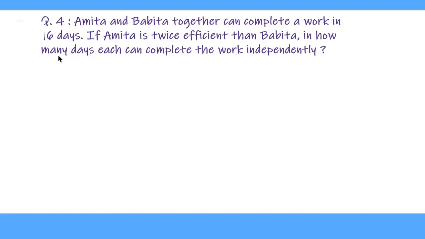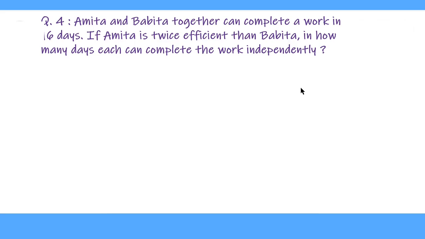Now we are going to solve the question based on efficiency. So our question is, Amita and Babita together can complete a work in 16 days. If Amita is twice as efficient as Babita, in how many days can each complete the work independently? So we solve like this. As Amita is twice as efficient as Babita, if Amita is doing some work in, say, 1 day, then Babita will be doing it in 2 days.